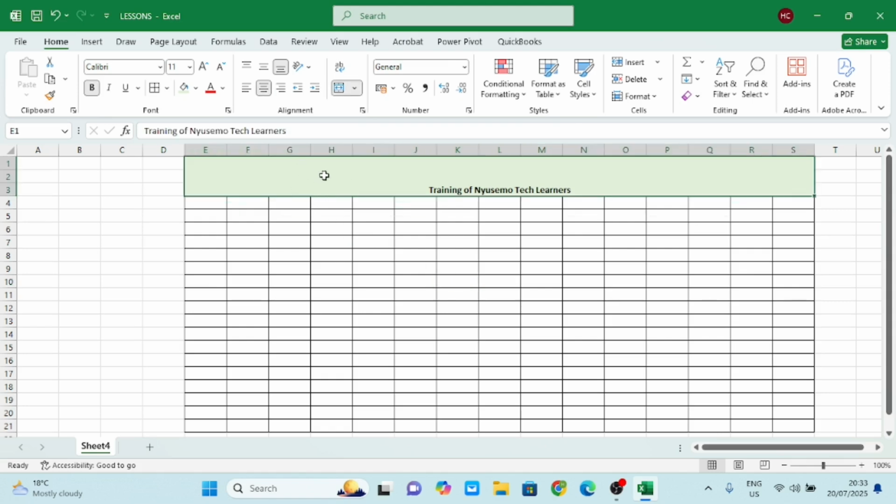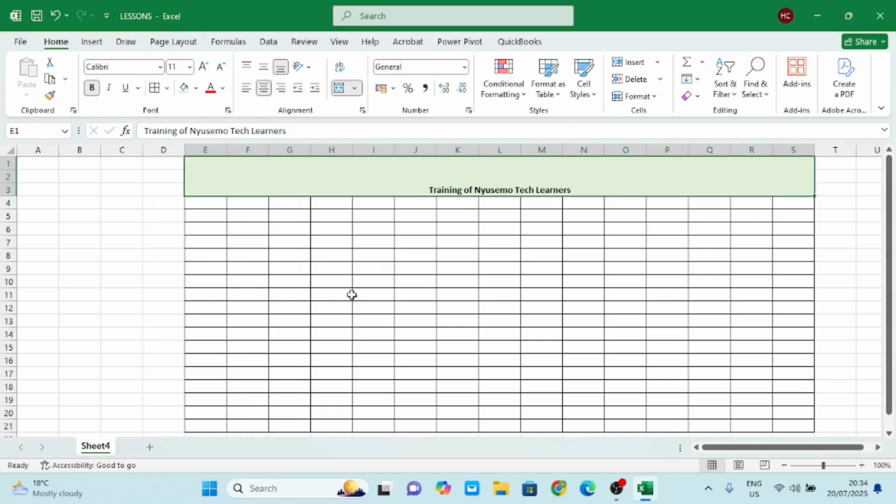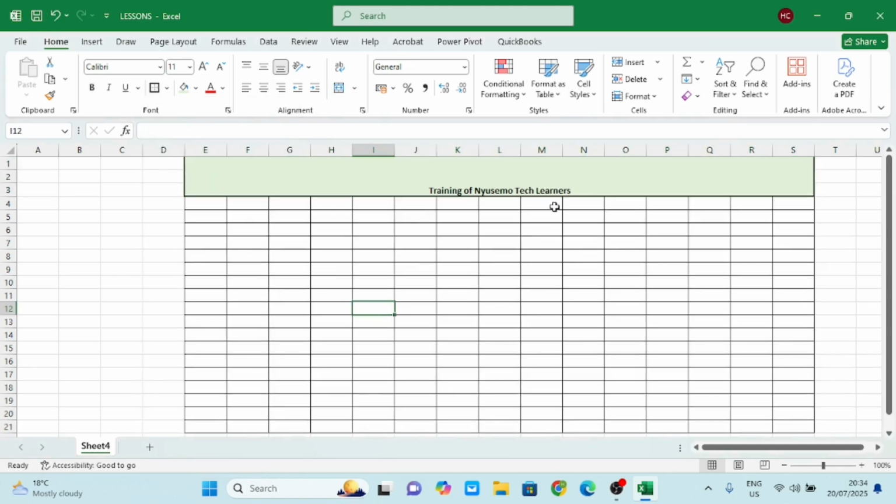So here now, what I'll do, I'll also create a border. Why? Because once I come here, you see that this line here is not visible. So I'm going to go and just create all borders, and I click again all borders. You see, and then it gives me that line. Or I can come here and I make the border thick. You see, we are seeing thick borders. Okay, you see now the border here is thicker.